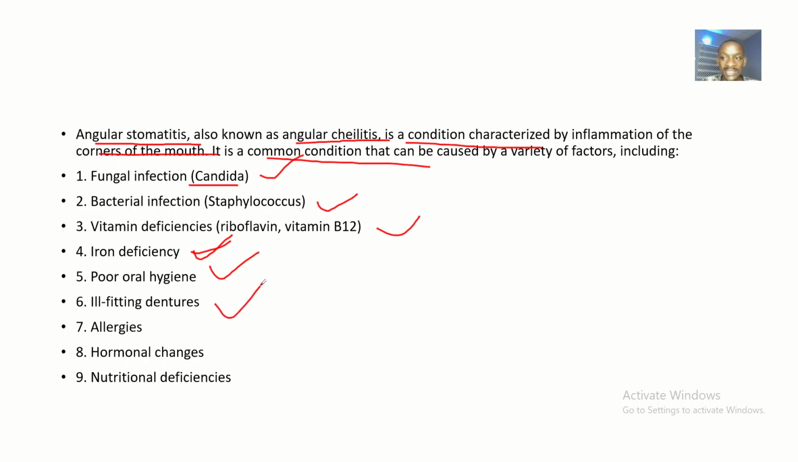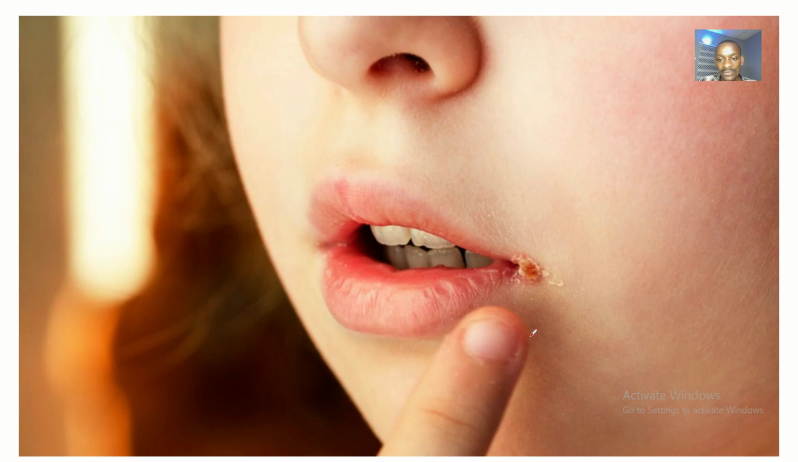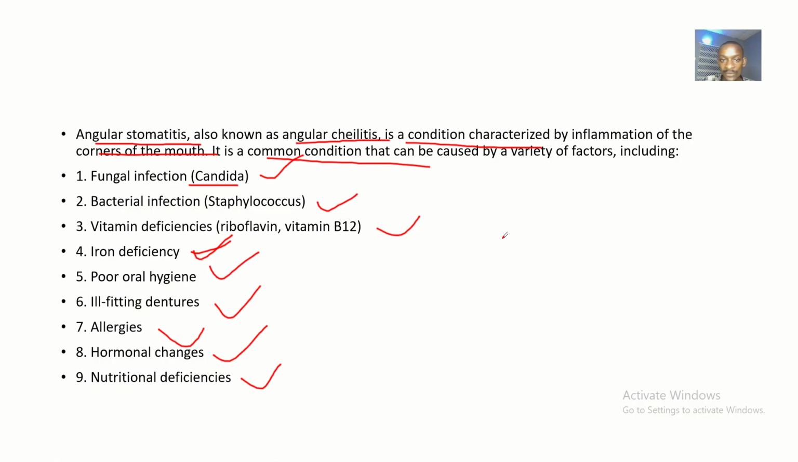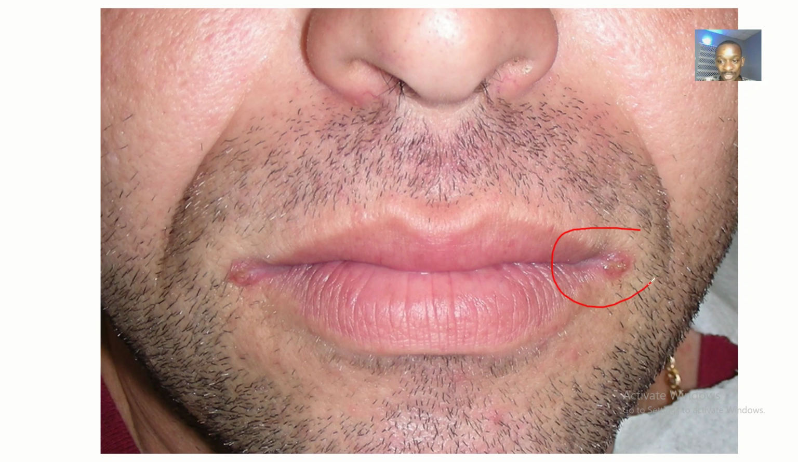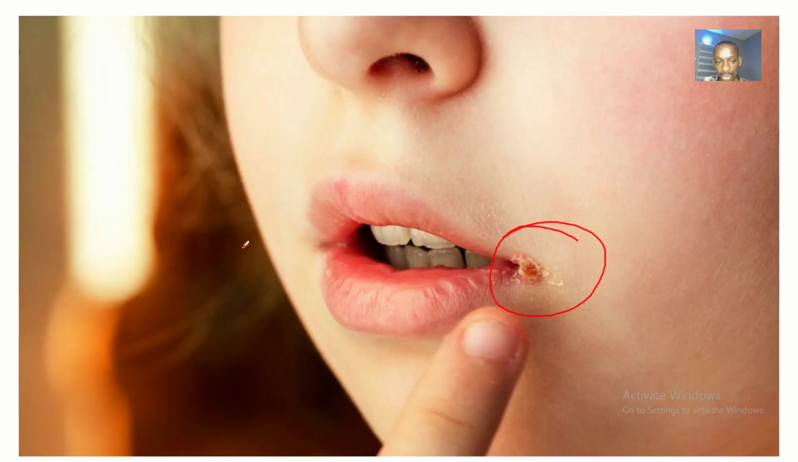Then we have ill-fitting dentures. Could be some surgery, maybe they put you some new set of teeth, so they are ill-fitting, okay, and it could cause inflammation to the side of the mouth. Then we have allergies. It could be that you reacted to an allergen. Do you understand? Then hormonal changes, okay, this could be due to hormonal changes. Nutritional deficiencies, it could be that you are not really feeding well. Okay, and all this can lead to an inflammation to the side of the mouth. At least you guys saw a picture, right? So angular stomatitis can occur in the elderly and in children.